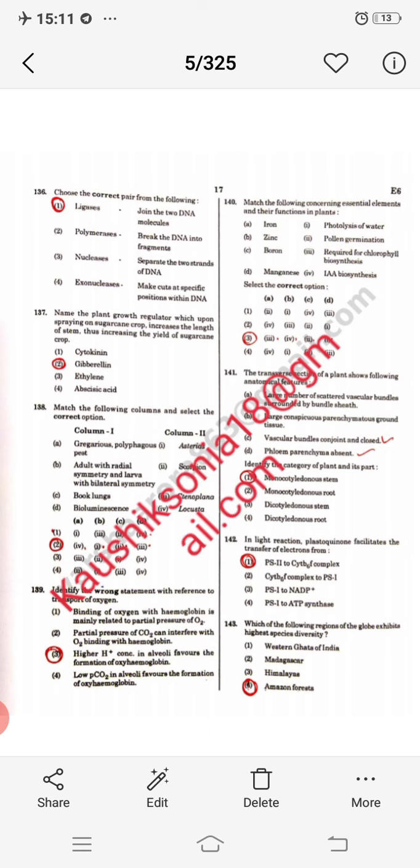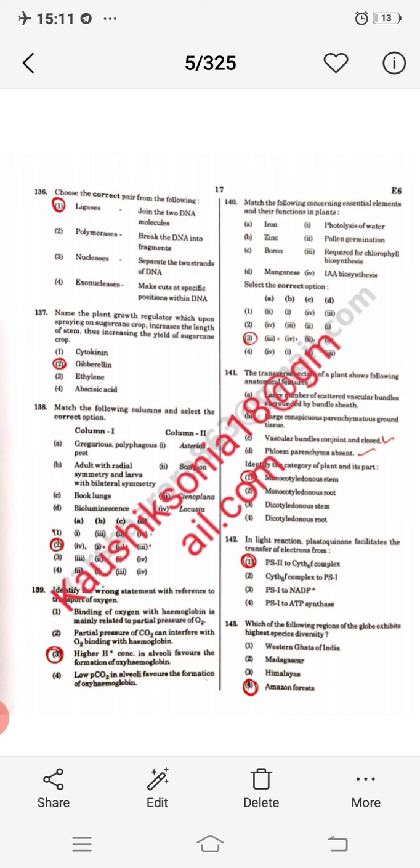Next question, the transverse section of a plant shows the following anatomical features: a large number of scattered vascular bundles surrounded by bundle sheath, large conspicuous parenchymatous ground tissue, vascular bundles conjoint and closed, phloem parenchyma is absent.